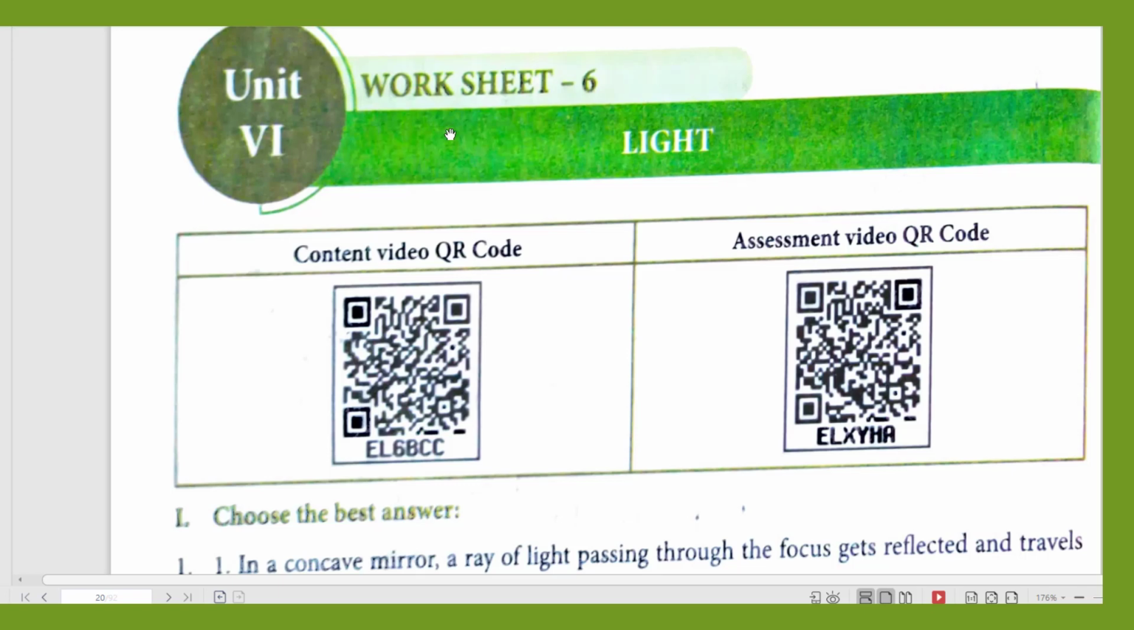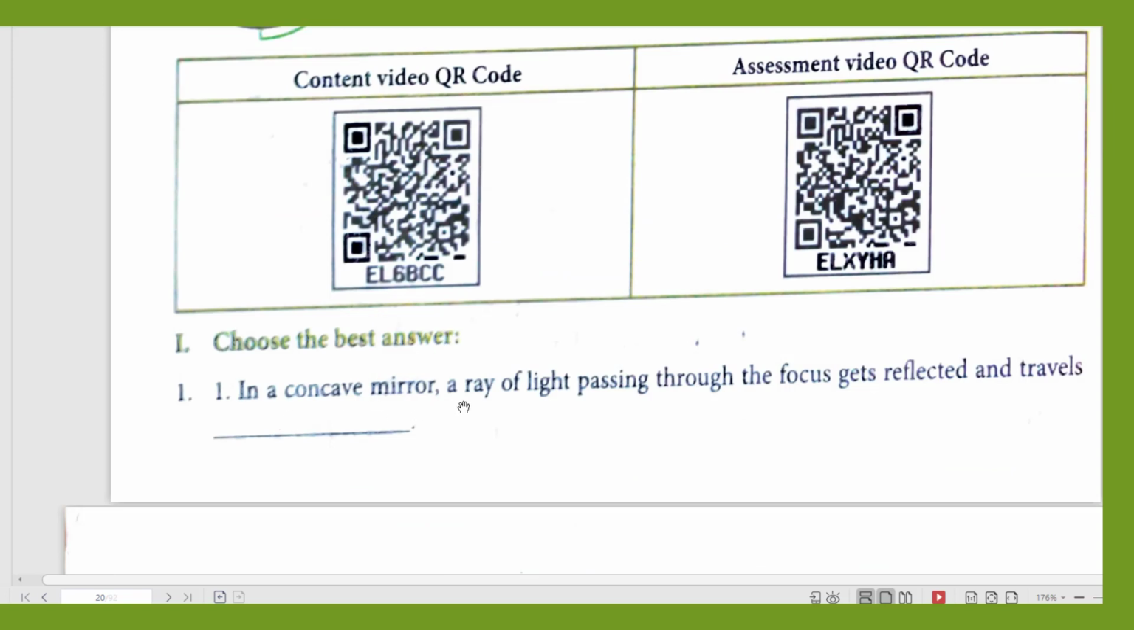In this session, we are going to discuss the questions and answers related to Worksheet 6. Lesson name is Light of Class 9. Choose the best answer. In a concave mirror, a ray of light passing through the focus gets reflected and travels.